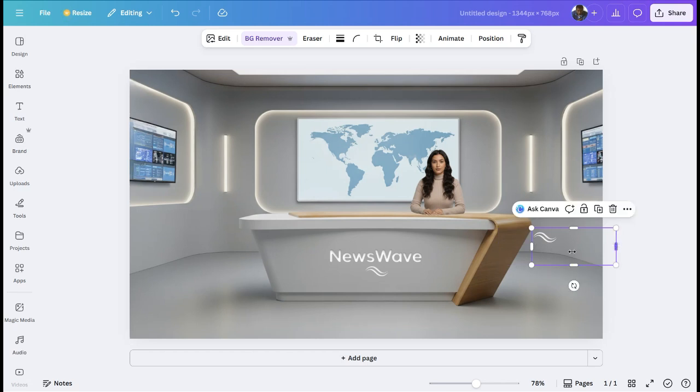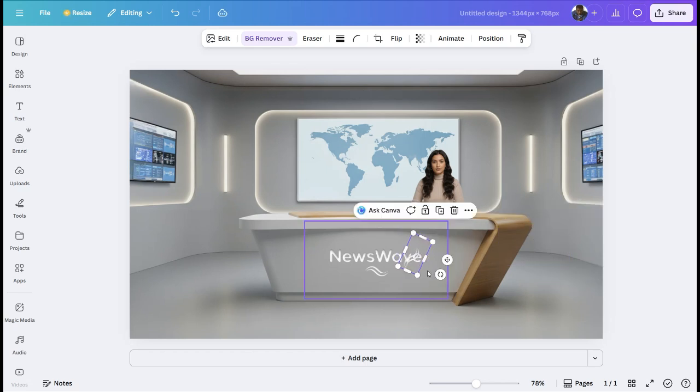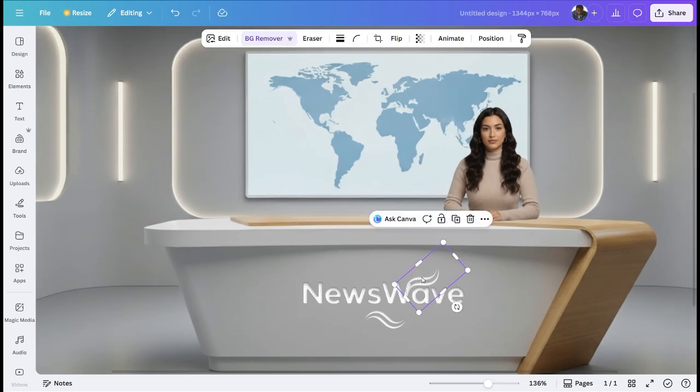Just adjust it to your taste until it matches professionally to the area you want it to be applied to. Then you can see what I did here. I just duplicated the name logo and cut out some parts of it just to fix this wave sign into the main logo, just to make it look a little bit professional.